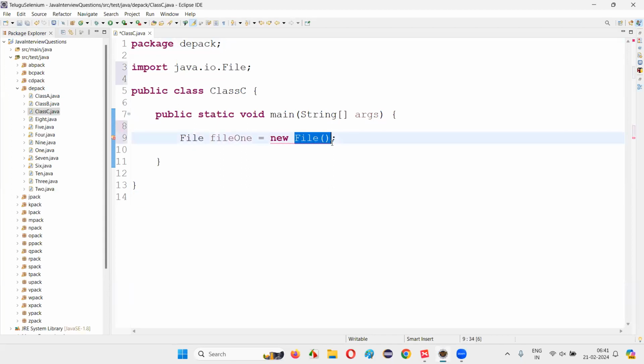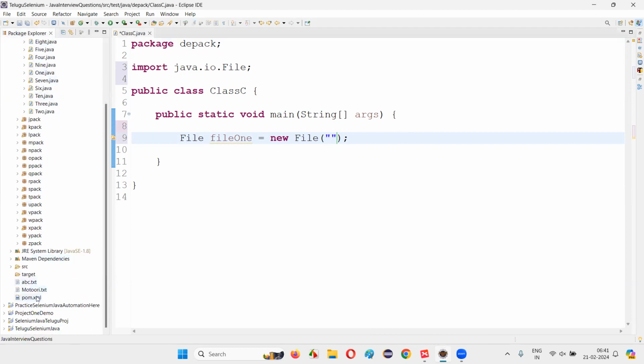And this constructor cannot be empty. Inside this constructor, I have to provide double quotes and give the path of the file. Let's say I would like to give the path of a file which actually exists. In this particular project, we have a file known as abc.txt, which is already there. I'll give that abc.txt file here.